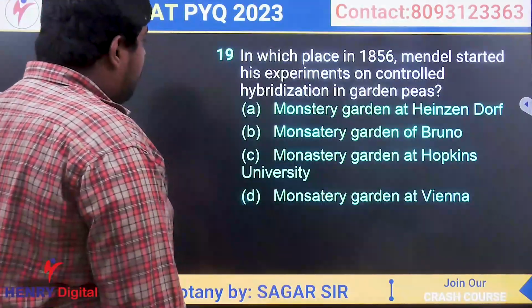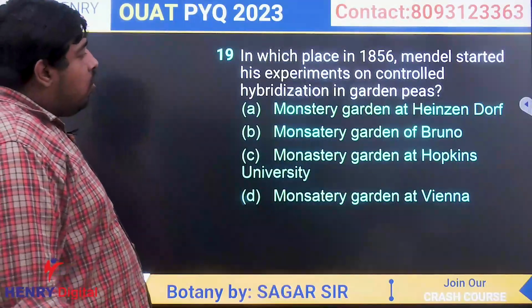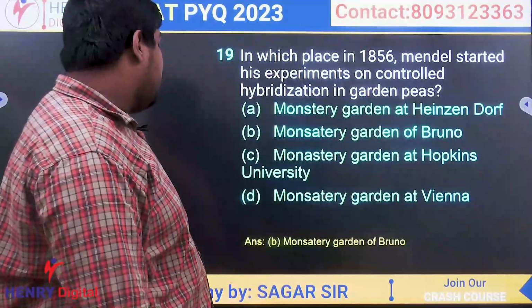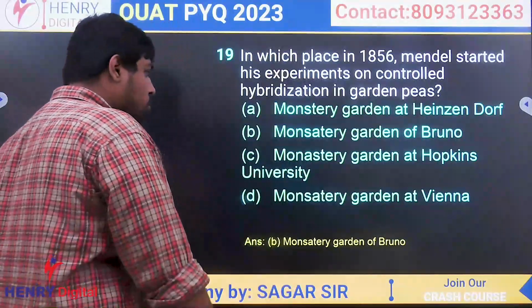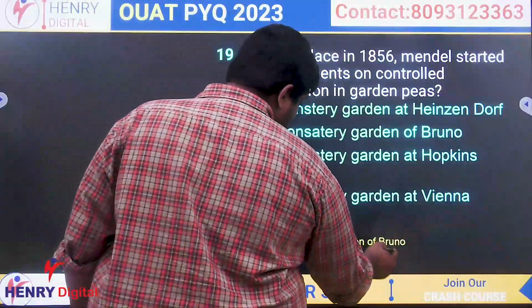In which place in 1856 did Mendel start his experiment on controlled hybridization in garden peas? It is a direct question and a theoretical question. So you have to remember the Monastery garden at Brno. Clear?